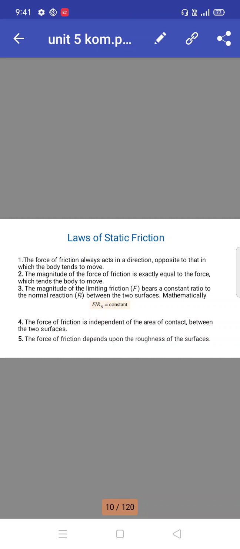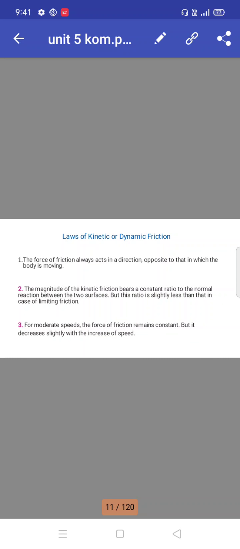The force of friction is independent of the area of contact between the two surfaces. The force of friction depends upon the roughness of the surface. Laws of kinetic or dynamic friction. The force of friction always acts in the direction opposite to which the body is moving. The magnitude of the kinetic friction bears a constant ratio to the normal reaction between the two surfaces, but this ratio is slightly less than that in the case of limiting friction. For moderate speeds, the force of friction remains constant, but it decreases slightly with the increase of speed.